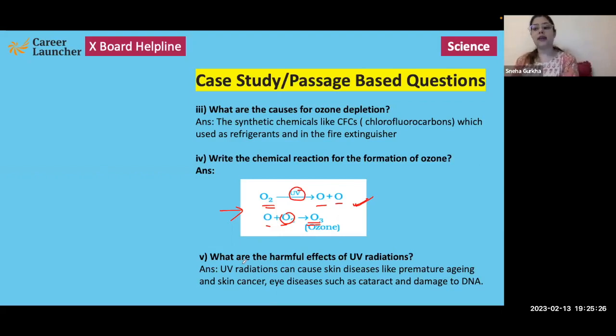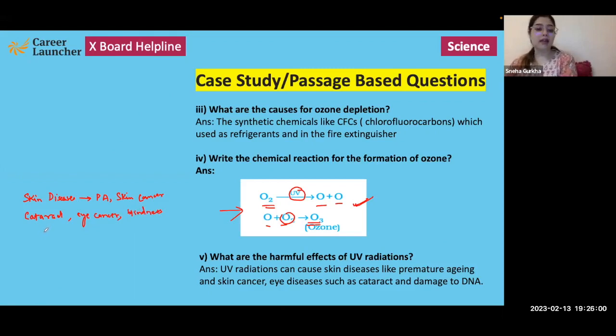So UV radiation can cause skin diseases like premature aging and skin cancer. Apart from that, they can cause eye diseases such as cataract. They can also cause eye cancer, and in worst case scenario, they can also result into complete blindness.